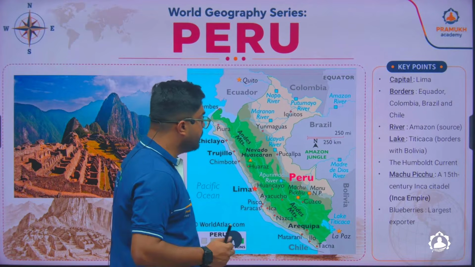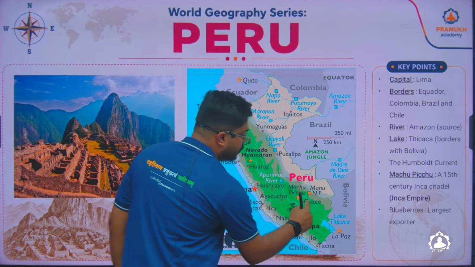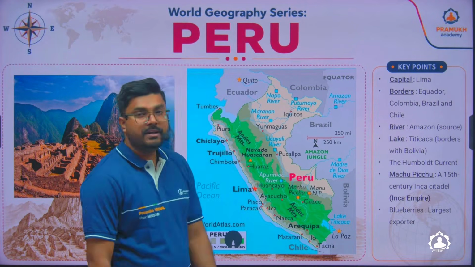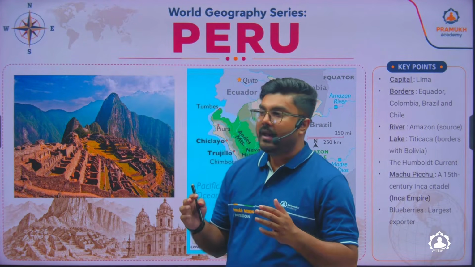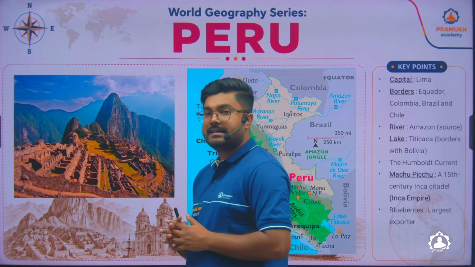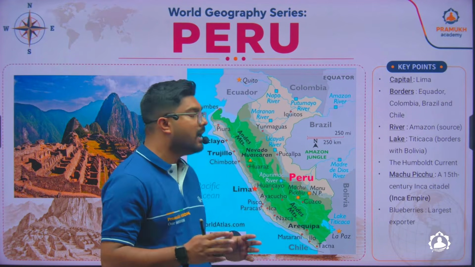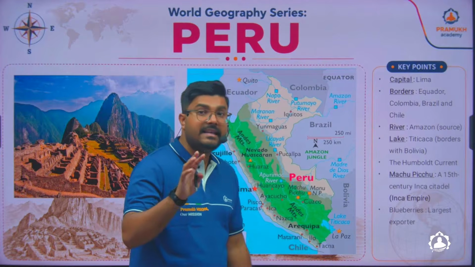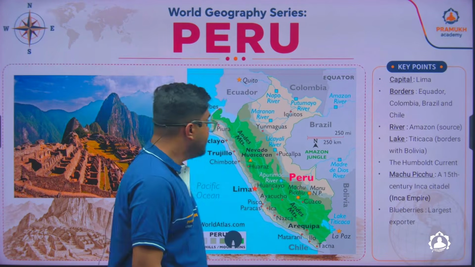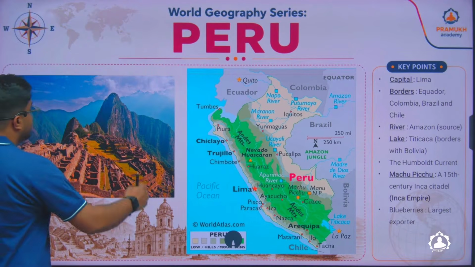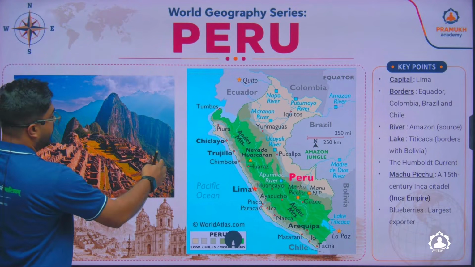And in Peru, you'll find a place called Machu Picchu. Machu Picchu is a unique tourist site, a citadel town developed by a tribe called the Inca empire or the Inca kingdom. And this Inca kingdom had some good architecture at that point of time.